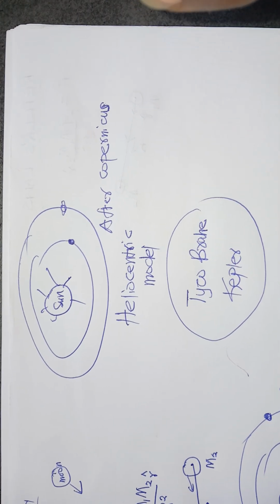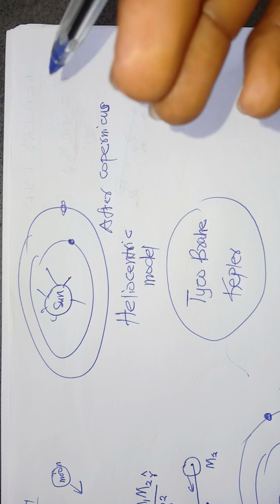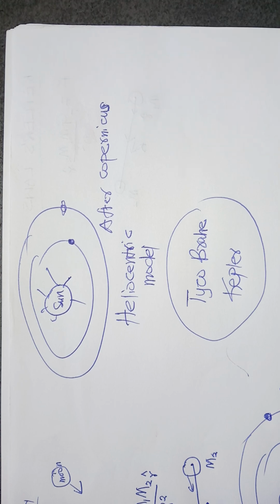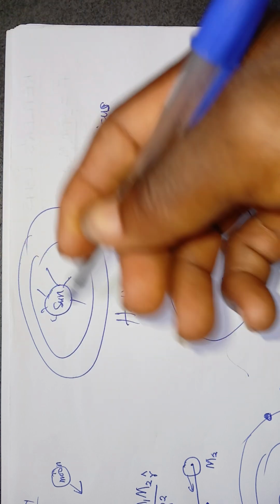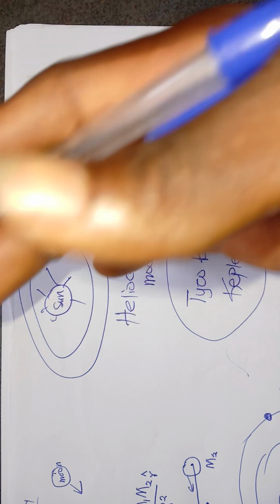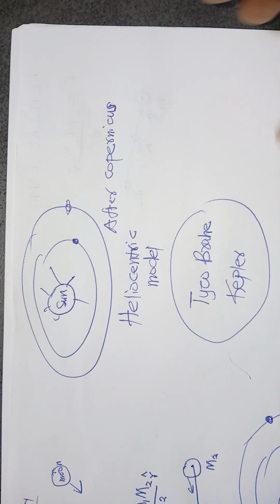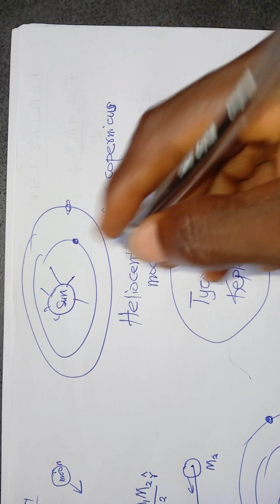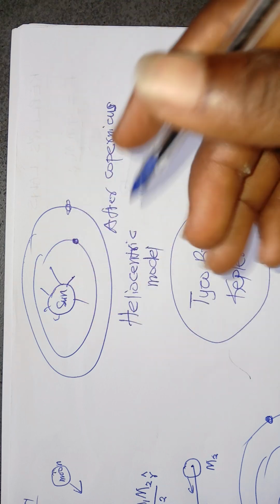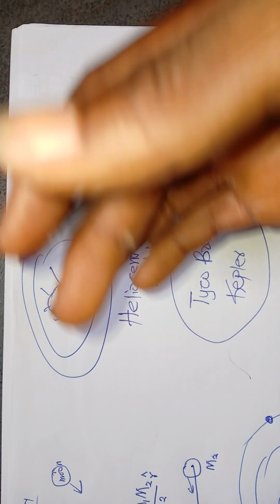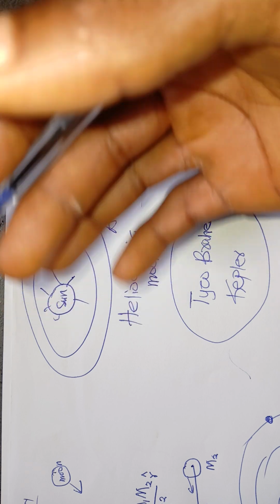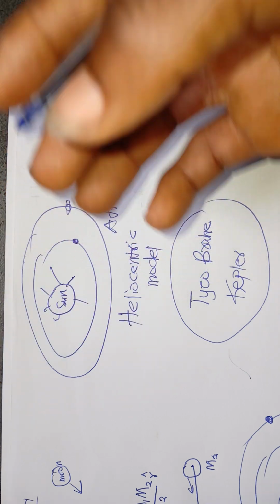It was an observatory called Uraniborg Observatory. And the telescopes could peep into deep space and they watched the planets and the moons move around the sun. So Tycho Brahe started tabulating a lot of data. He started to record a lot of the observations that he was able to make in the heavens.